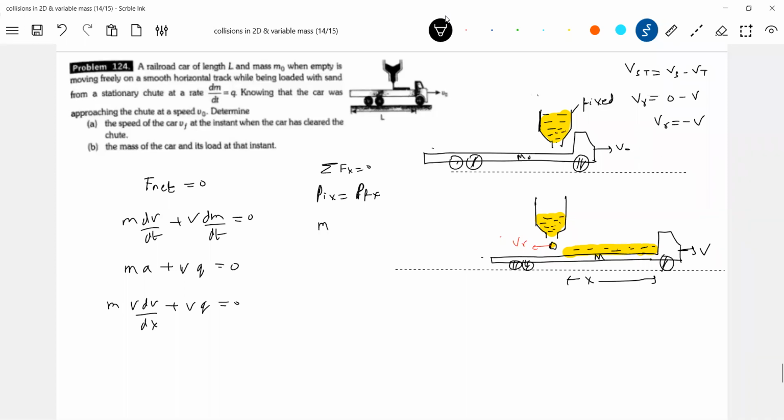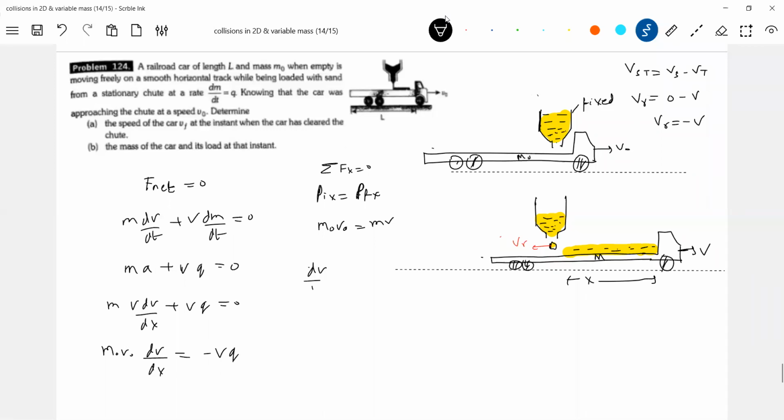Therefore, m naught v naught should be equal to mv. What is m? M is the mass of the trolley plus the mass of the sand got added up, the total mass. So this mv, I'll replace it here now. M naught v naught dv dx equals minus v into q.